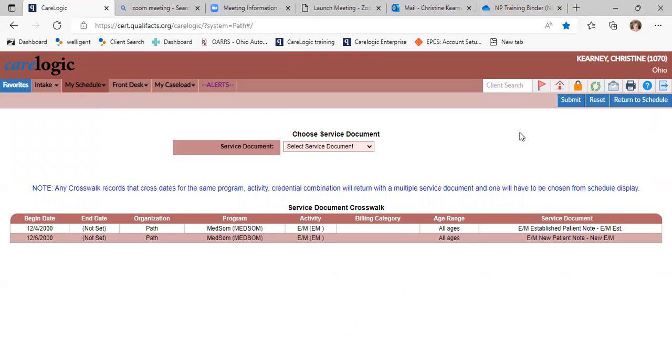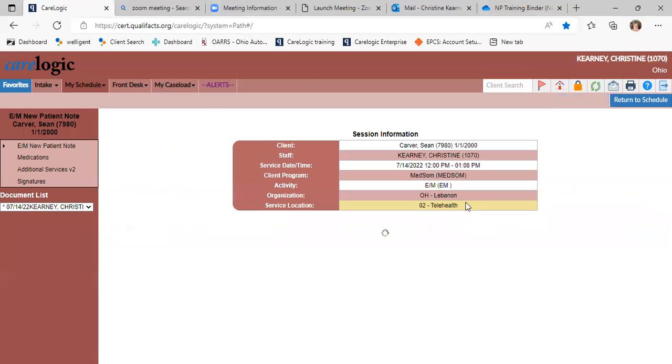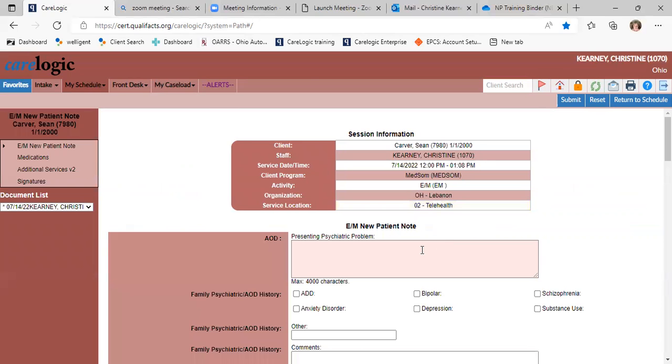If for some reason you weren't ready to document, you can always just hit submit, and that will save that part, and then you can go back and put the note in afterwards. But for now, we'll just go right to the note. So this is where you're selecting your note. It's going to be a new patient note or an established patient note. For now, we're going to do the new patient note. Submit. And submit just means the same as save, so don't think that if you click it, it's submitted and you can't get it back. It's just the save indicator.